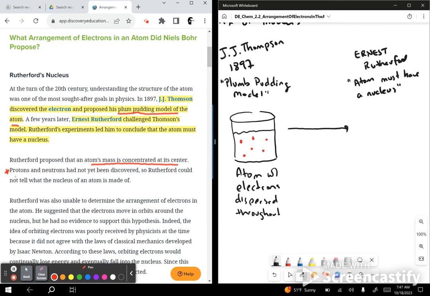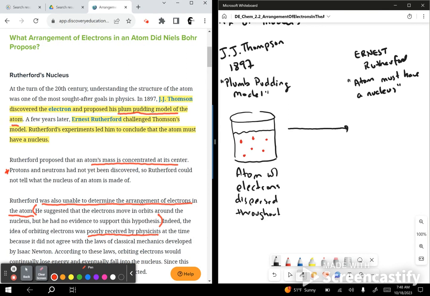Rutherford was unable to determine the arrangement of the electrons in an atom. He suggested that the electrons moved in orbits around the nucleus, but had no evidence. So he was on the right track, but a lot of people disagree. This was poorly received by physicists at the time.